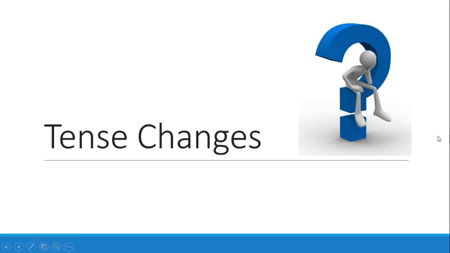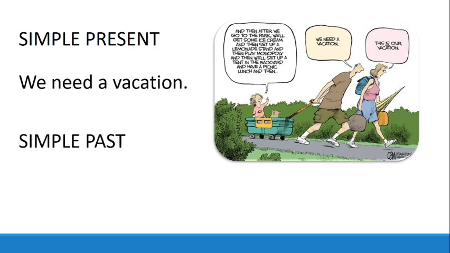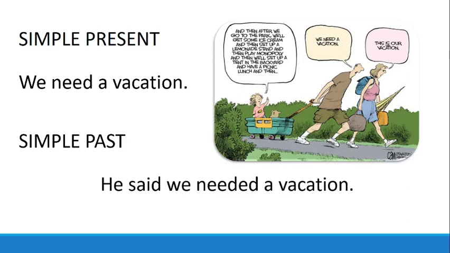Now, how do these tenses change? We are going to see. For example, we are going to begin with simple present. We say, "We need a vacation." To report, we are going to use simple past: He said we needed a vacation.